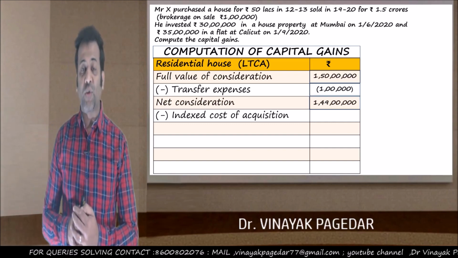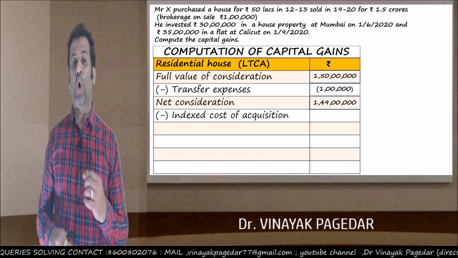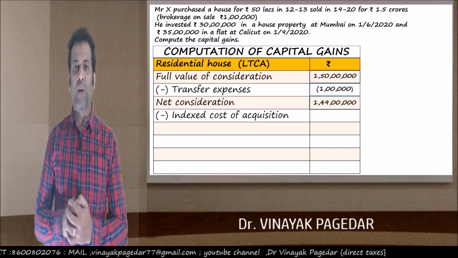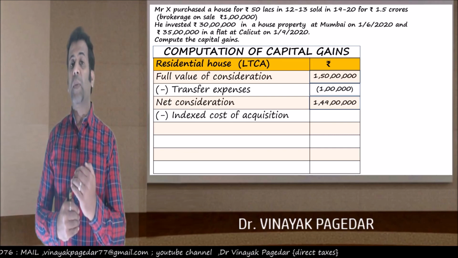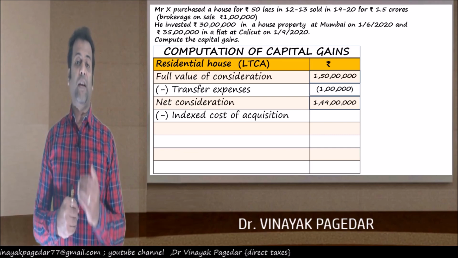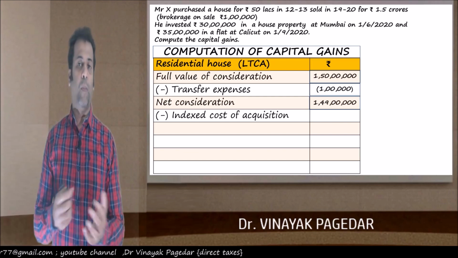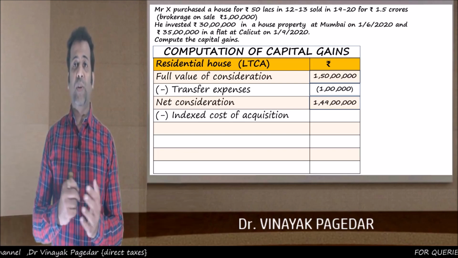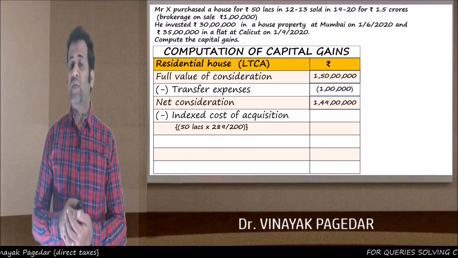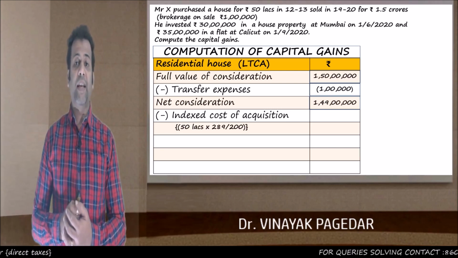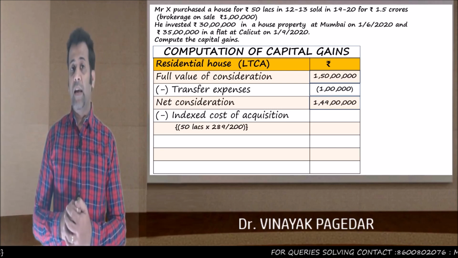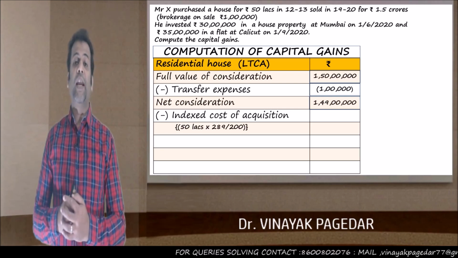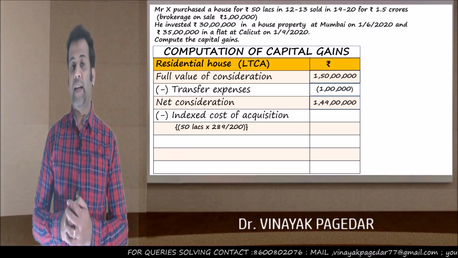From the net consideration, we will subtract the indexed cost of acquisition. Very simple formula. The second proviso to section 48: take the cost of acquisition, multiply by the index of the transfer year and divide it by the index of the acquisition or purchase year. Okay, let's see. So what is the cost of acquisition of this property? Very clear, it is 50 lakhs. Multiply by the index of the transfer year, that is 289, and the purchase year was 1213. So if you look up the indexation tables, you will get 200 as the index of 1213.